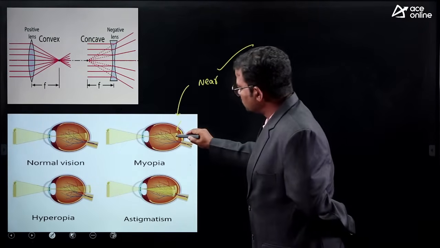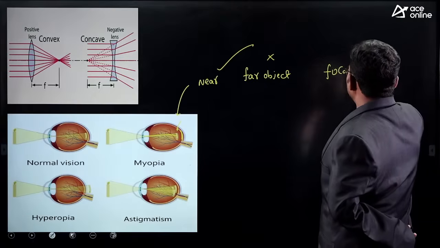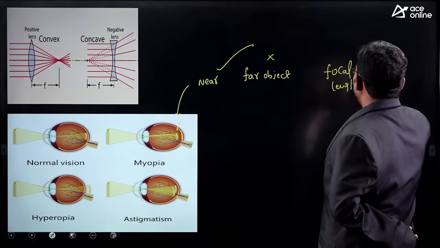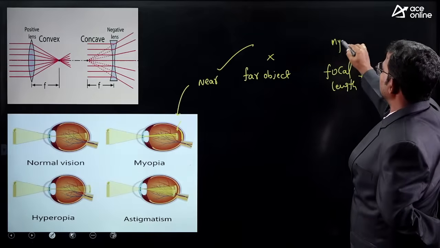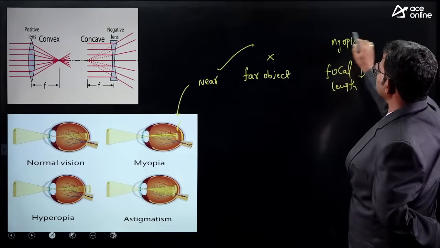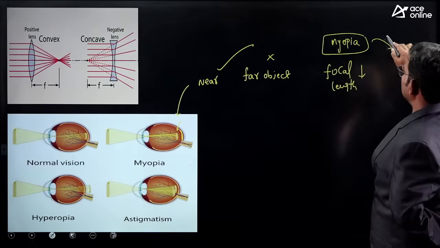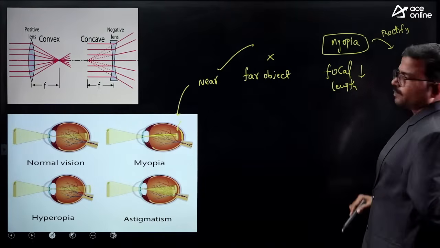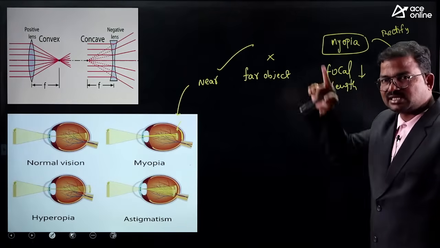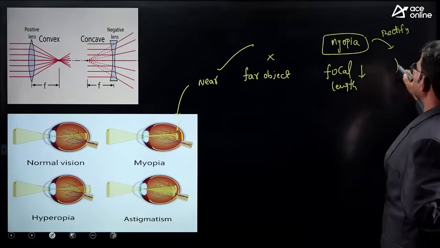Then the focal length has been decreased. If you are facing myopia, focal length has been decreased. Then how to rectify that? To rectify this myopia, you have to increase the focal length. For that we should use a concave lens.